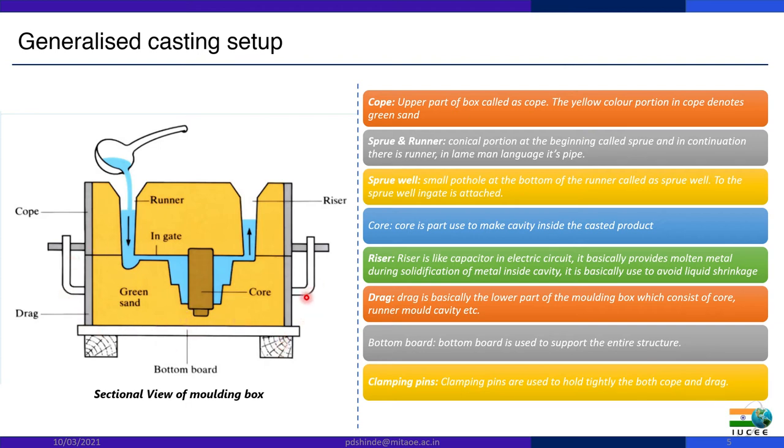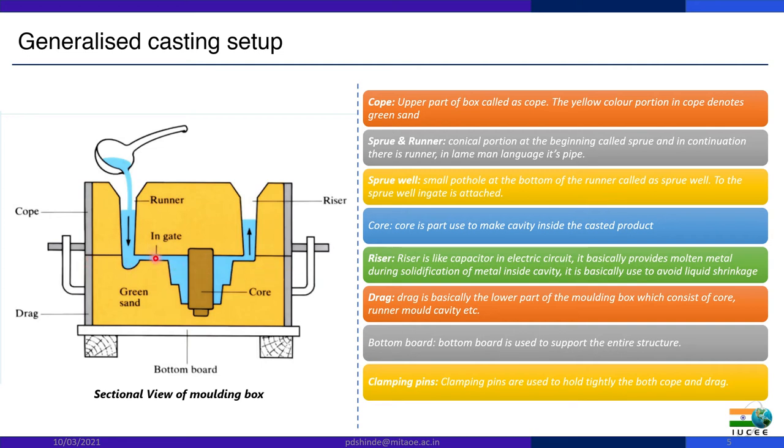Then clamping pins. These are the clamping pins which tightly hold or align these boxes so that liquid metal can't leak out of these boxes. Sometimes there is a match plate also, at this intersecting line.